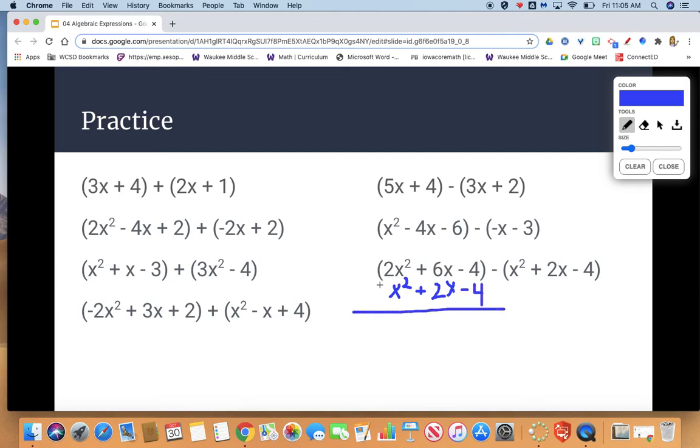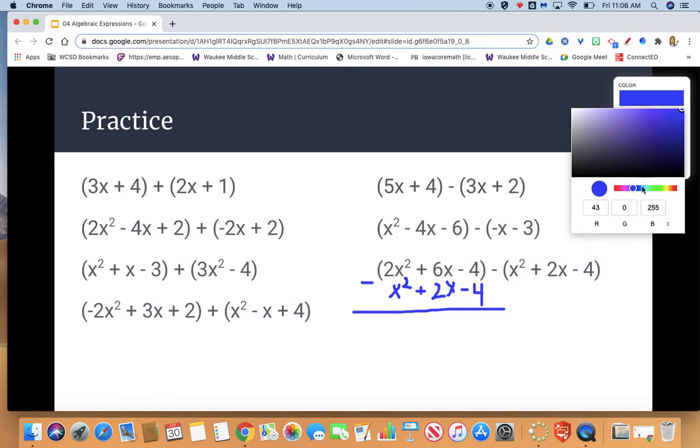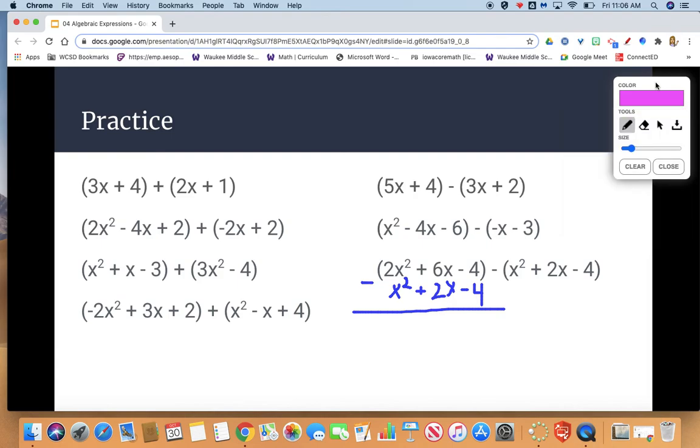Now for the most part, this subtraction won't be too bad until we get to the negative 4. So I'm going to go ahead and add the opposite to help me understand and think through this problem. We're going to switch our subtraction to addition. All of my term signs need to change in just the second part down here. So my x squared becomes a negative x squared. My 2x becomes a negative 2x. My negative 4 becomes a positive 4.